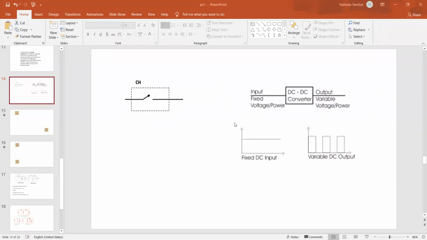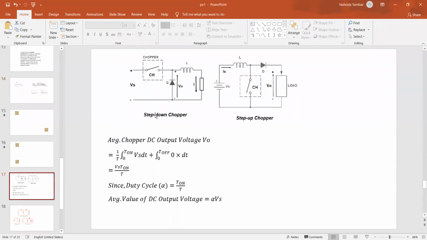So in this unit we will not show the commutation circuit. We take the circuit separately, but when I take the circuit diagram, let us take the example of one particular circuit. You are able to see certain circuits, and here we never represent any SCR. We should represent a square bracket with dotted lines, which indicates the commutation circuit to turn off the main SCR or the chopper. So the chopper is a thyristor on-off switch enclosed in a square box, which indicates the presence of a forced commutation circuit.